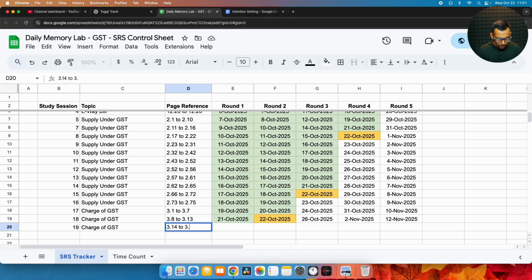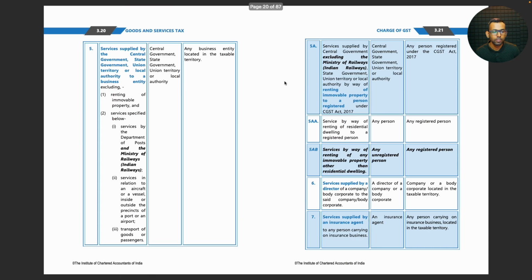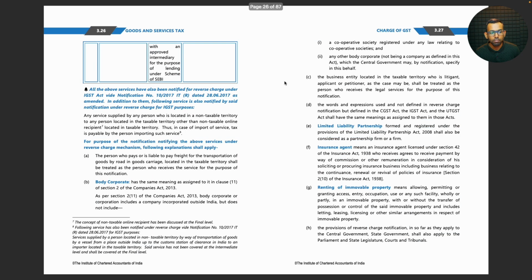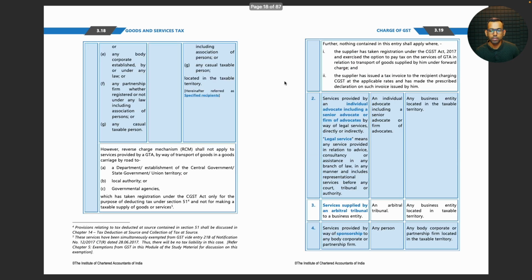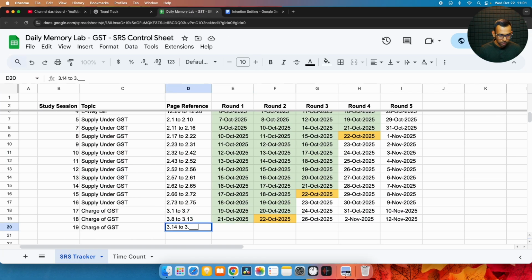I'll just quickly have a look. Okay, it goes on a little longer than I expected, so we will stop here itself. Page number 18. Today is 22nd October.